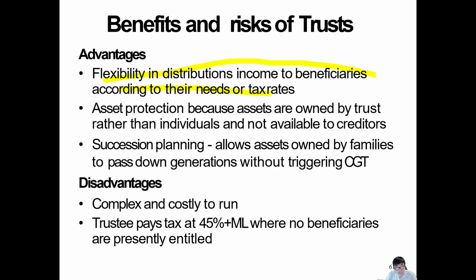Have to make sure they say yes. If you say no, then it's not presently entitled, and that's a whole other thing, because the trustee will have to pay 45% if no beneficiary is presently entitled, and that will defeat the whole purpose. If one of the kids decides to rebel and says, I'm not giving my consent anymore, it will defeat the purpose of the trust. So if some friction happens in a family trust, like the kid fighting with his dad, then the trust will fall down. It's going to be very hard to fix.